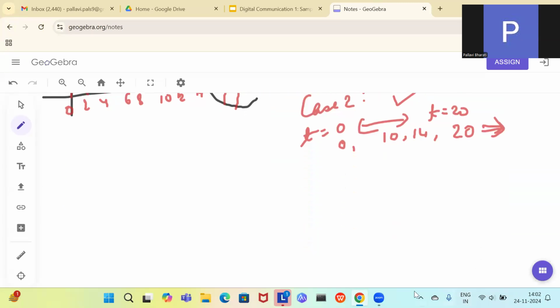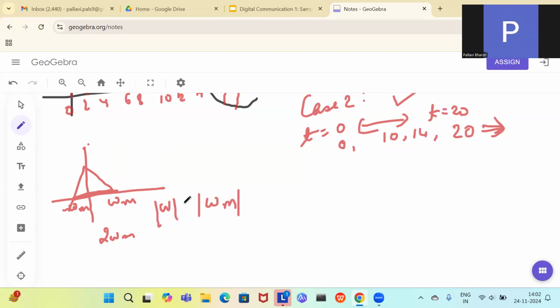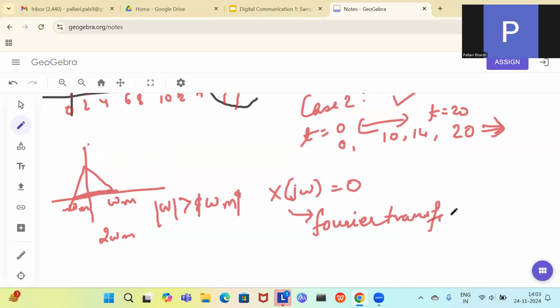So say this is my signal. I drew the signal from, say, minus omega m to omega m. So the bandwidth of the signal is 2 omega m. If you measure this length, it is 2 omega m. So if mod of omega is greater than omega m, that time the value of X of j omega equals 0. This is the Fourier transform of x(t), right? Fourier transform of x(t). We write it as X of j omega.